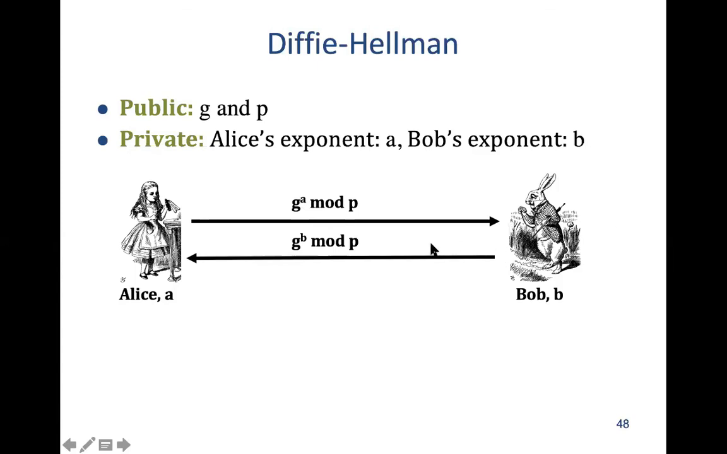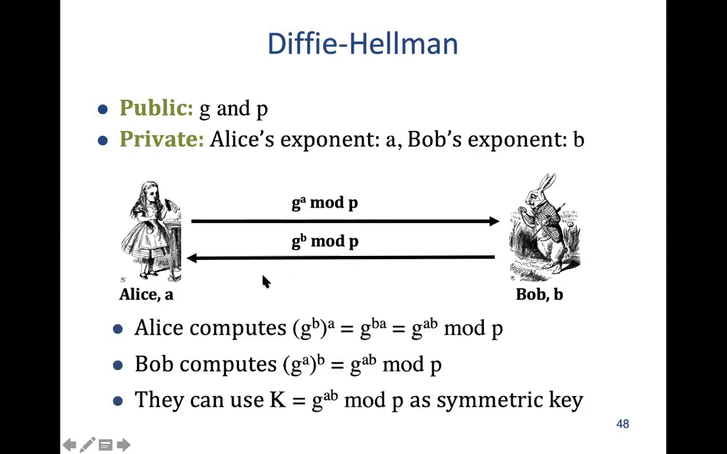Bob calculates G raised power B mod P, because B is known to Bob. And then from this, both compute G raised power AB mod P. Okay, and this is very simple, right?